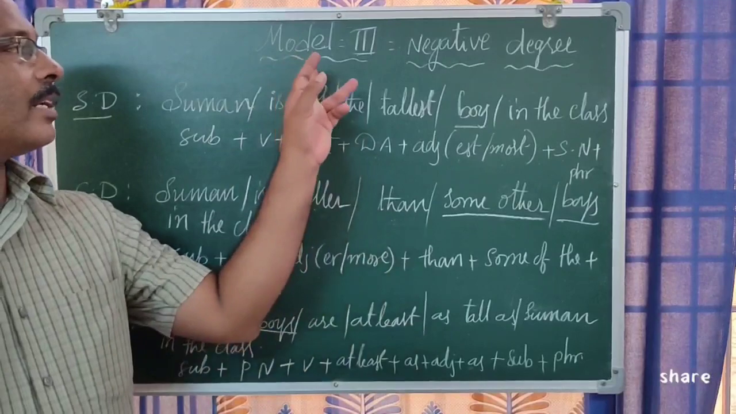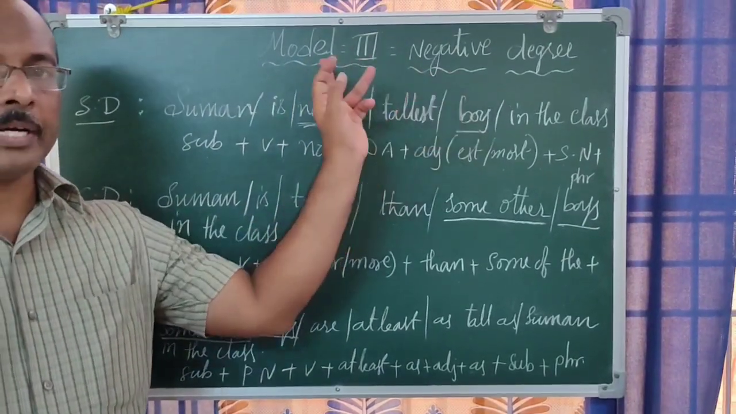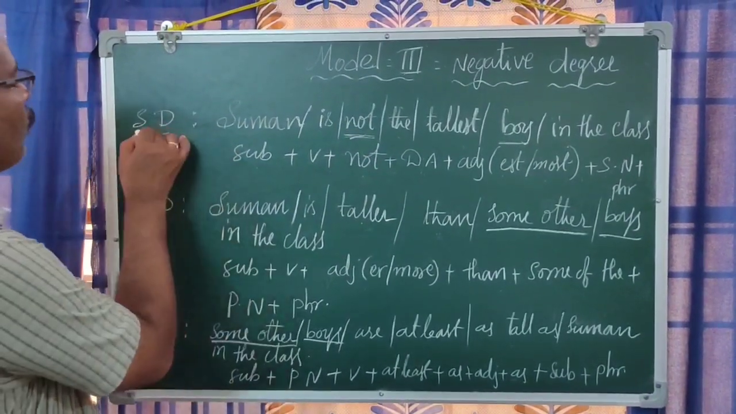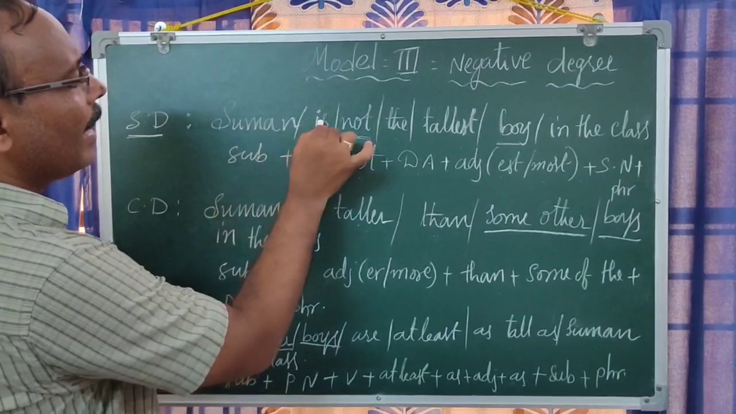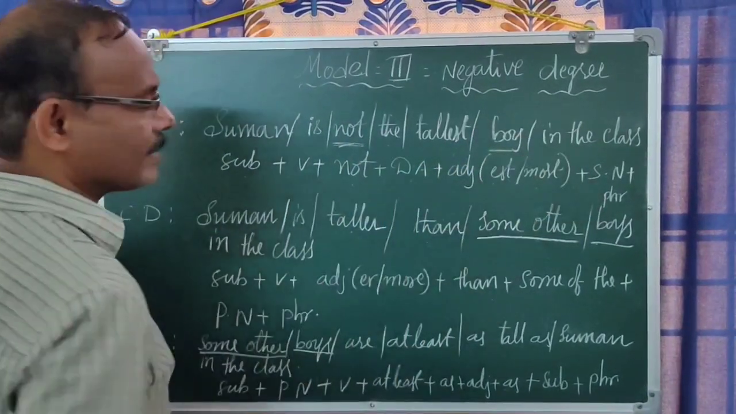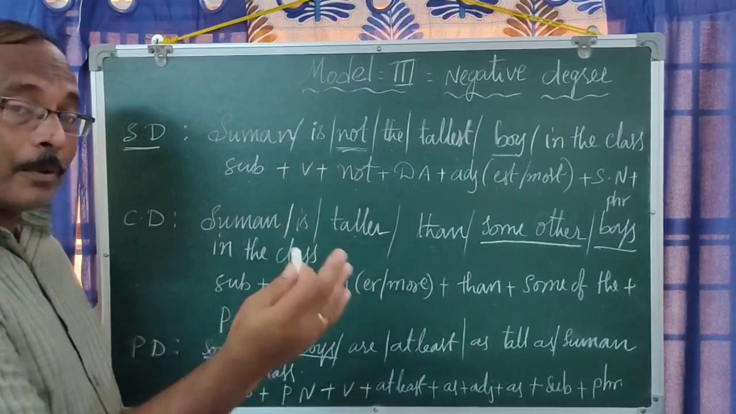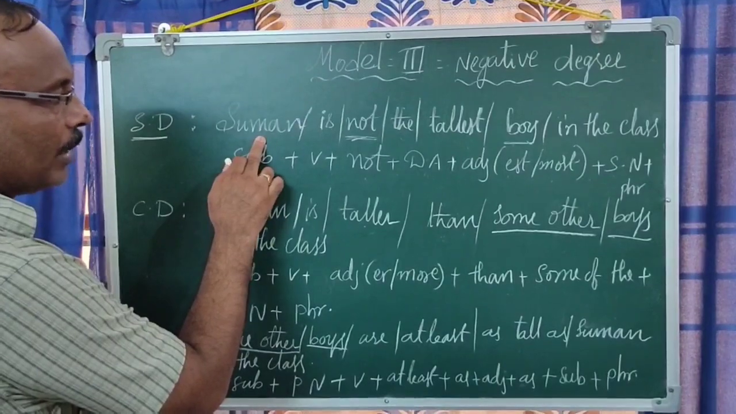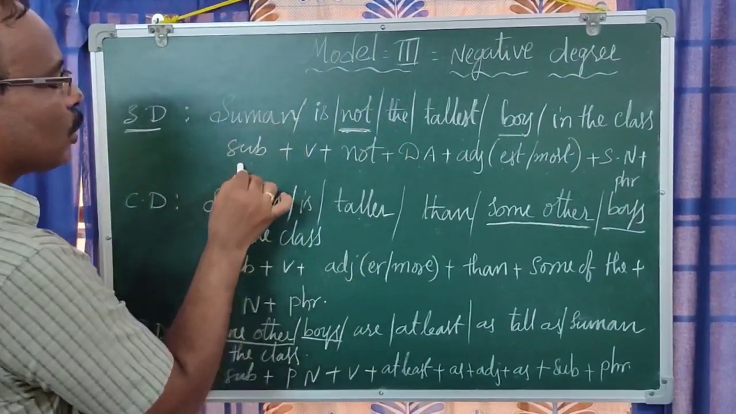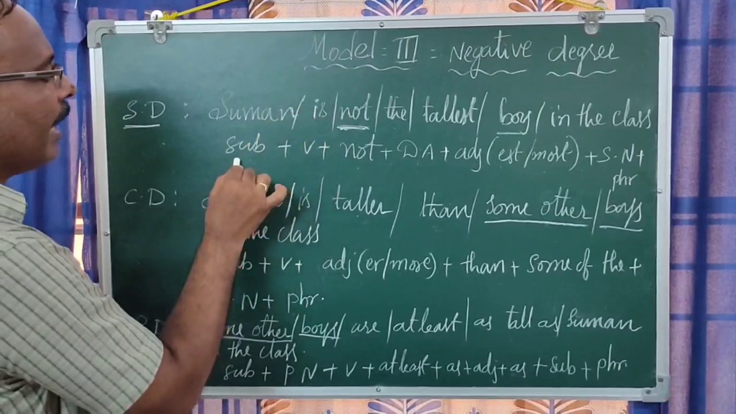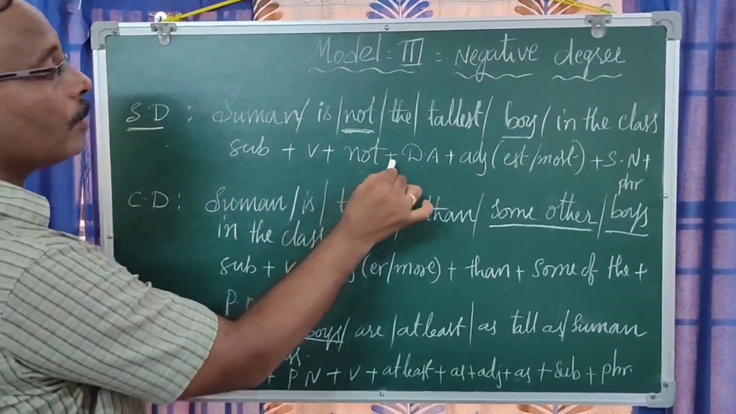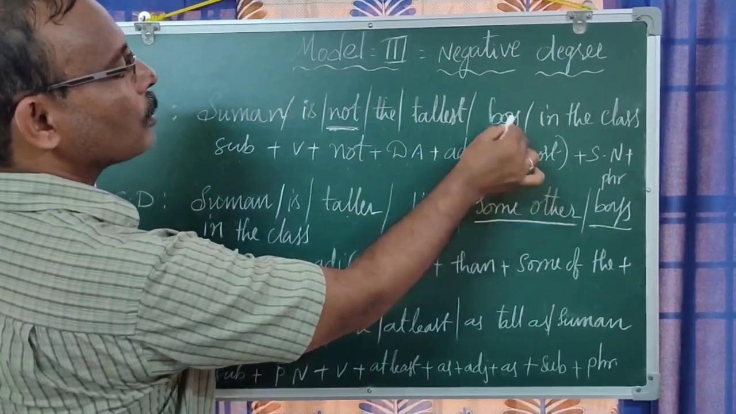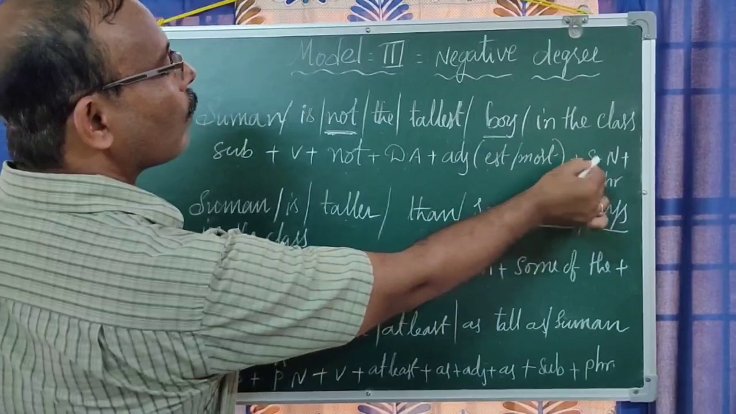Now we shall go with the third model, that is negative degree. We call it negative degree because it starts with a negative sentence only. In the superlative degree sentence, if you observe, Suman is not the tallest boy in the class. That means Suman is not the tallest; some other boys are equally tall as Suman. That is the meaning of this particular sentence. The structure of the superlative degree sentence in model 3 is subject plus verb plus not plus definite article. The definite article is "the", right? Plus adjective with est or most, and boy, that is singular noun, and phrase.